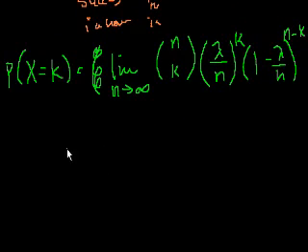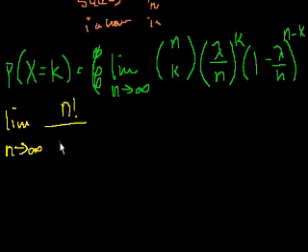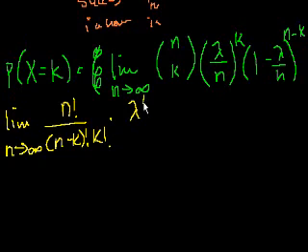Let's see what we can do with this. So this is equal to, let me rewrite it all, and I'll change colors. The limit as n approaches infinity. Let me write out this binomial coefficient. That's n factorial over n minus k factorial times k factorial. Normally I write these the other way around, but it's the same thing. Times lambda to the k, I'm just using my exponent properties, over n to the k. And then this expression right here, I can actually separate out the exponents.